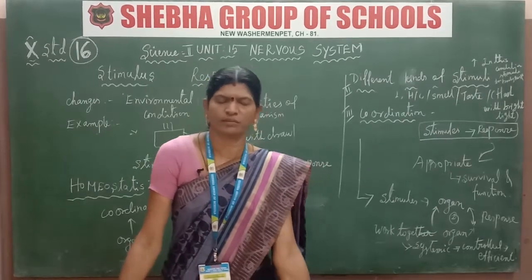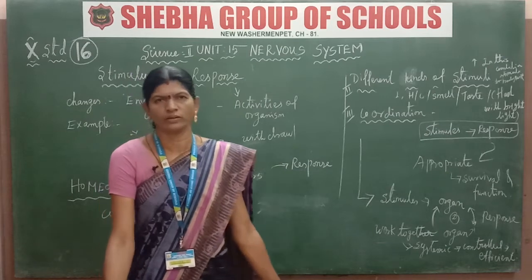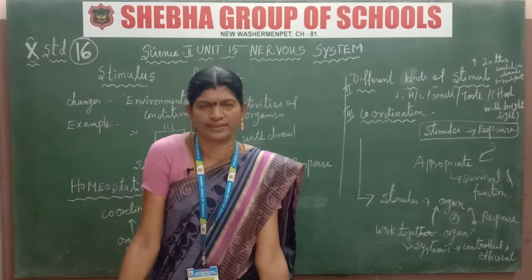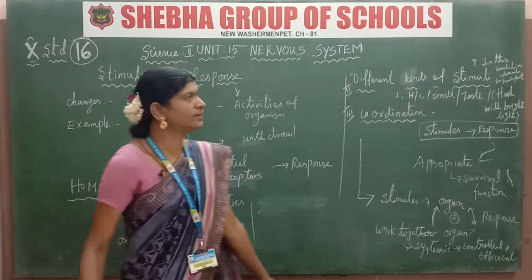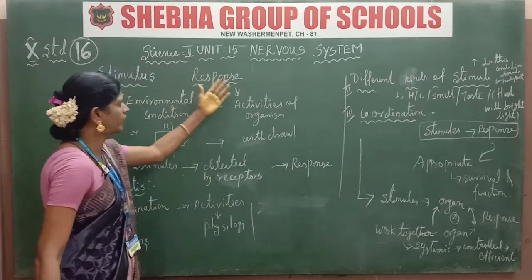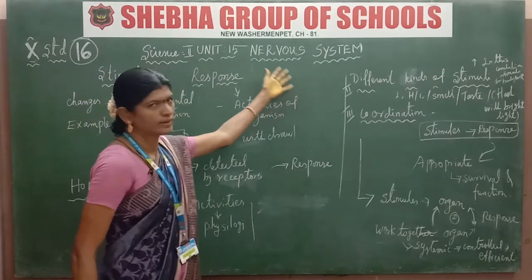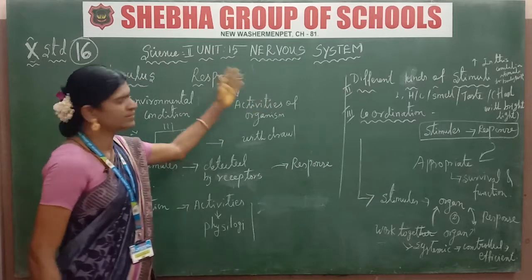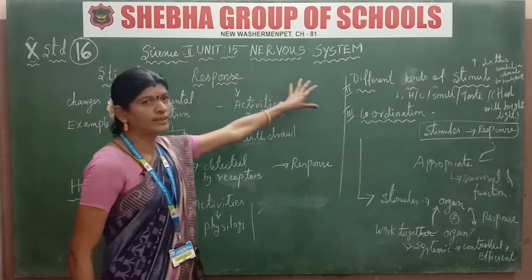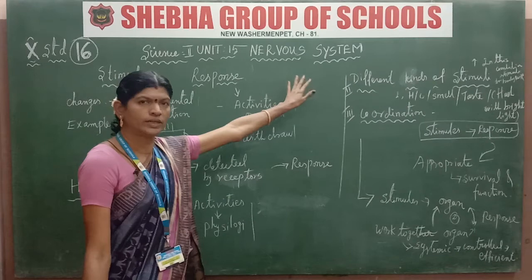In the previous class, we finished lessons 12, 13, and 14. Now this class we discuss the nervous system, unit 15. Is that clear? The nervous system is made up of nerve tissue.